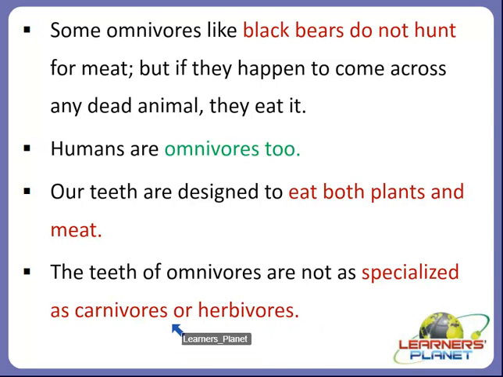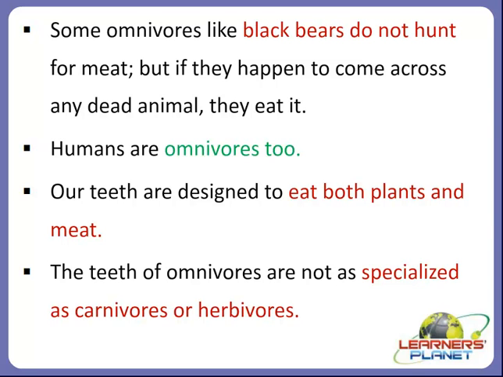Carnivores have a different type of teeth. They can eat only flesh. Herbivores have teeth adapted in such a way that they can only eat plants or plant products. But the teeth of omnivores are not specialized like those of carnivores or herbivores. They are adapted in such a way that they can eat both plants and meat.